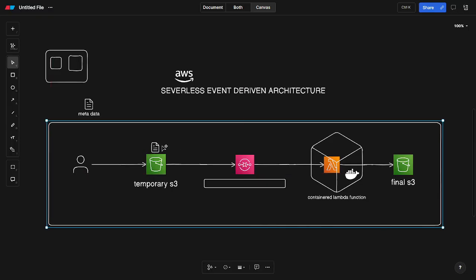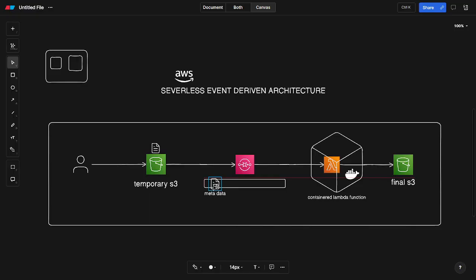So what we are going to do is take this PDF and store it temporarily in an S3 bucket, and then trigger an event from the temporary S3 bucket to the SQS, our queuing service. What an SQS is, we will discuss in a later video. For now, let's just understand what we are going to build today.